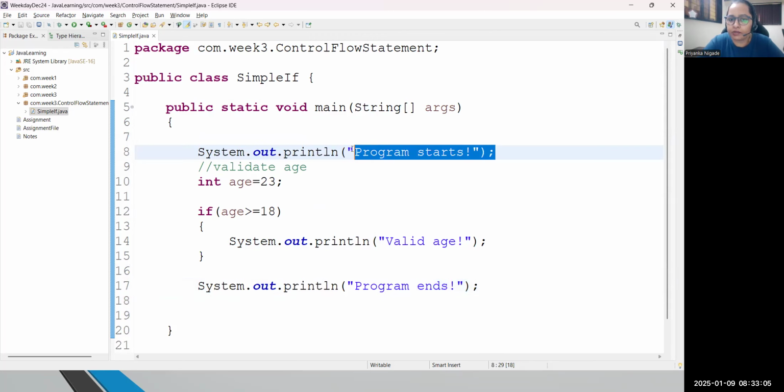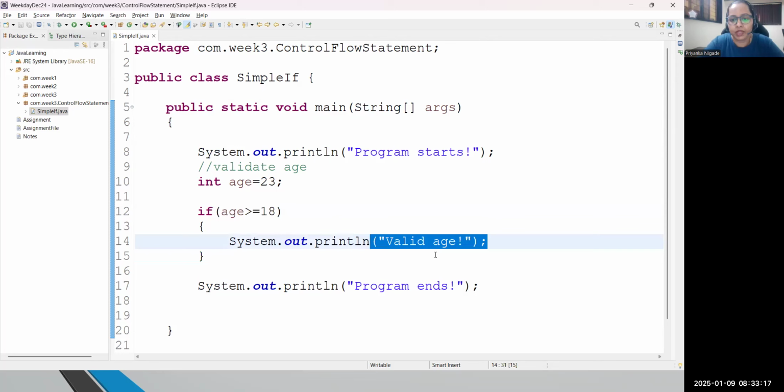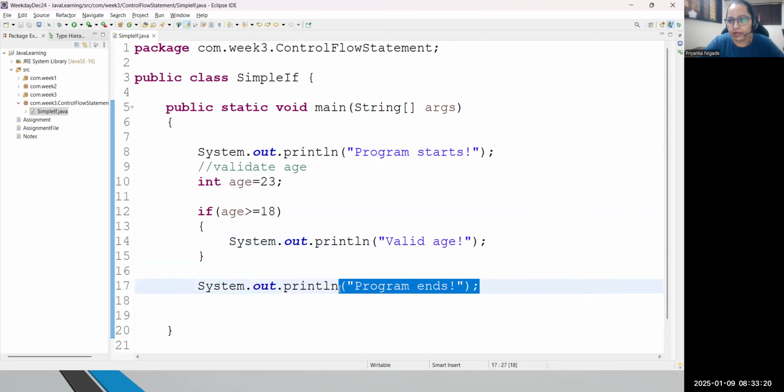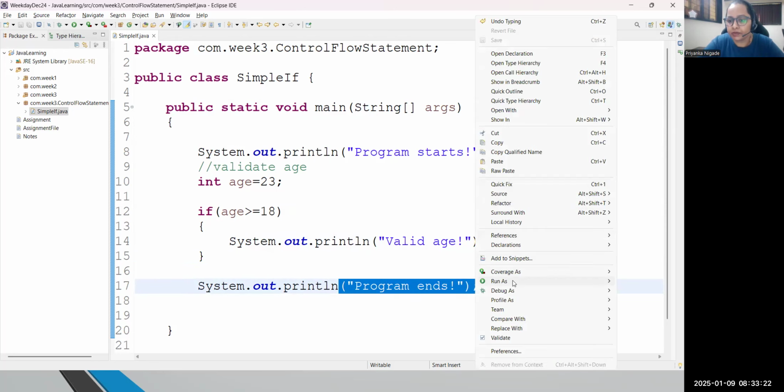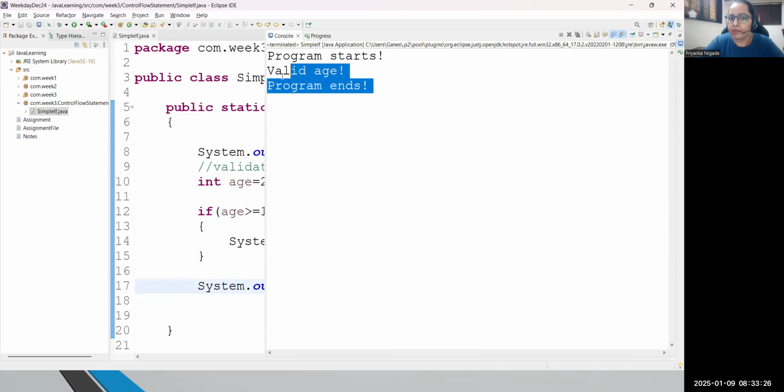Very first, "program starts." Then it will declare a variable with 23. Then it will compare: is 23 greater than 18? True. And once it is true, it will come inside, and you will get a message "valid age." And then you will get a message "program ends." So at this moment, if I run this code, see the result. I'm having all three statements as they are.